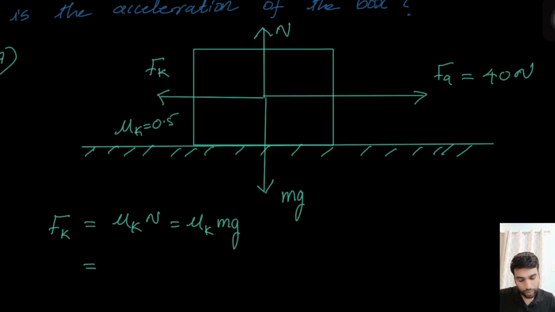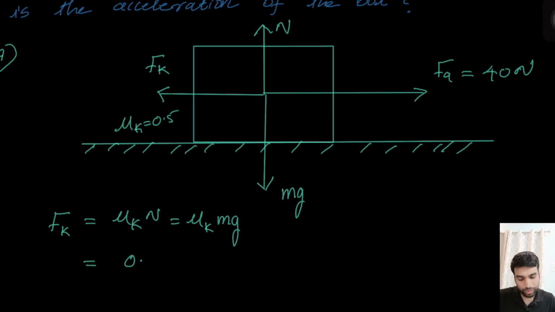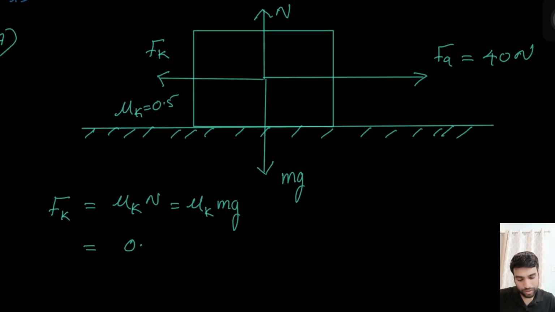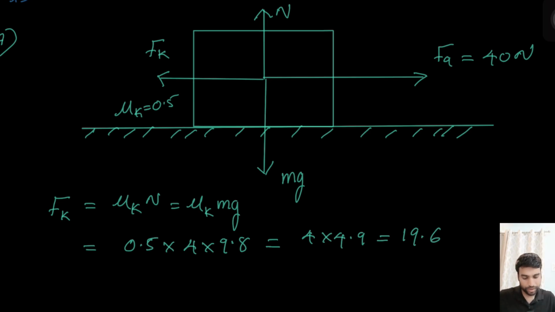Now we can substitute the values. Fk equal to 0.5 into mass is 4 kilogram into g is 9.8. This is clearly 4 into 4.9, which is equal to 19.6, correct? Yeah, Newton. Good.